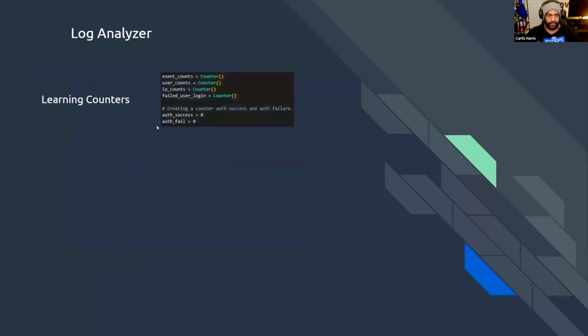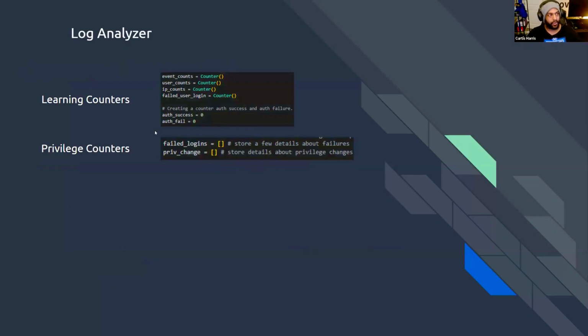Now, with my specific process of building a parser, I had to learn more about counters within the Python environment and utilizing those counters to store data and using that to come back and have that data show up in very specific regards. For example, with privilege escalations, that is giving a user within your ecosystem more power than what they may or may not be allowed to have. And we need to track that. So being able to know how to track that and how to print that for it to be viewed for a team to look at very easily and quickly was something that I had to figure out.